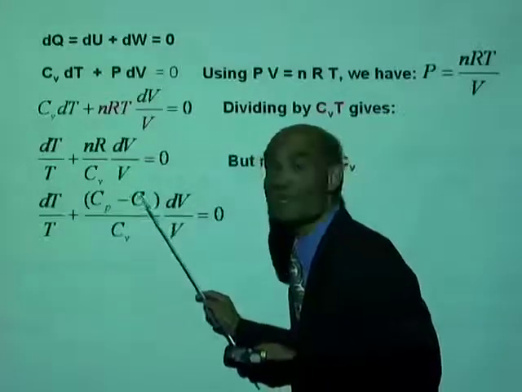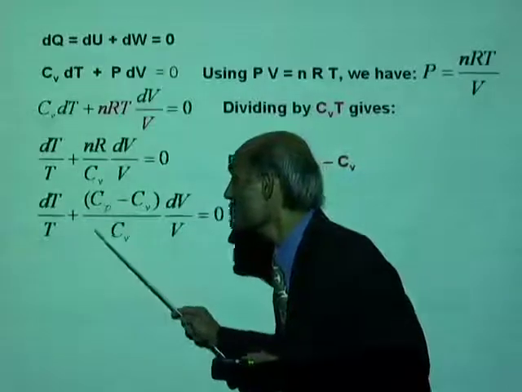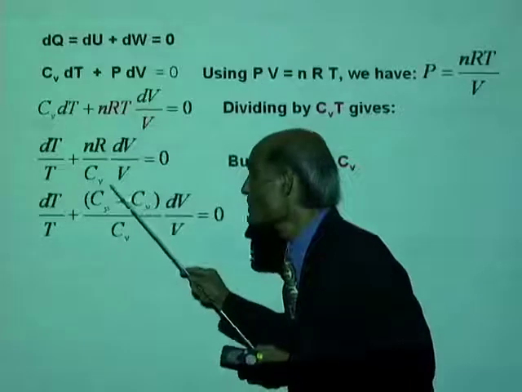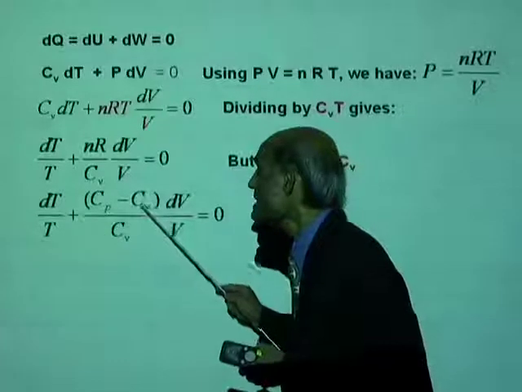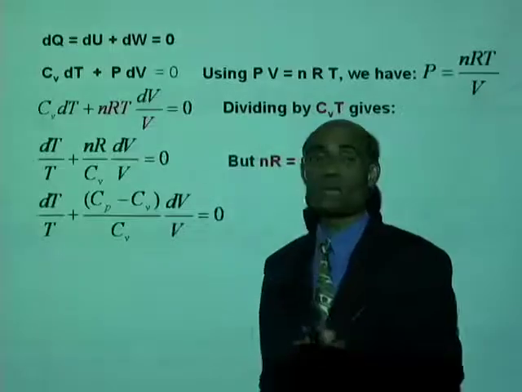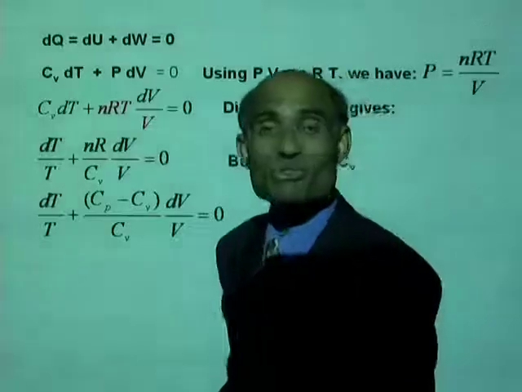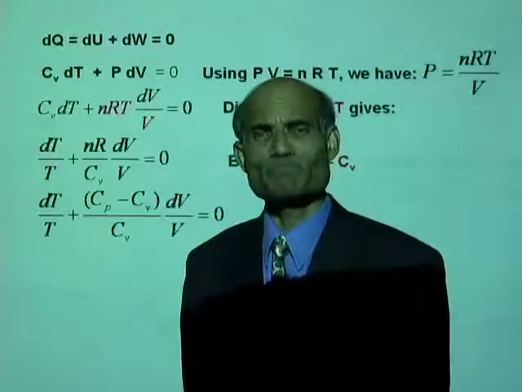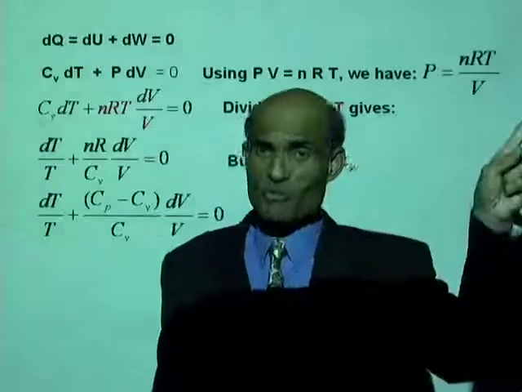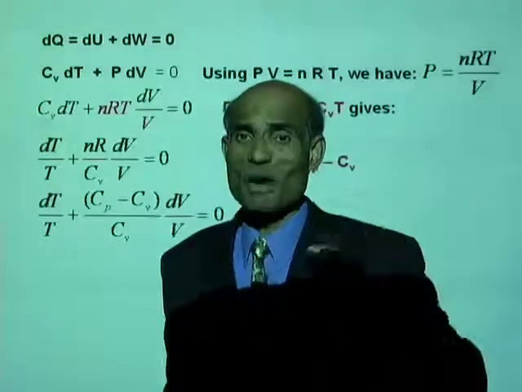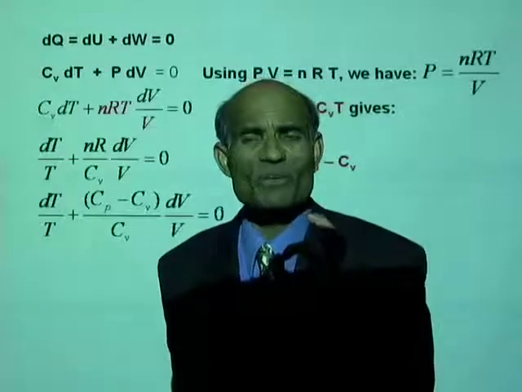Cp minus Cv all over Cv. We can now divide each term by Cv. This will be Cp divided by Cv minus Cv divided by Cv. And do you remember when we talked about the speed of sound? That was a few lessons before. When you talked about the speed of sound, I gave you an equation for the speed of sound.